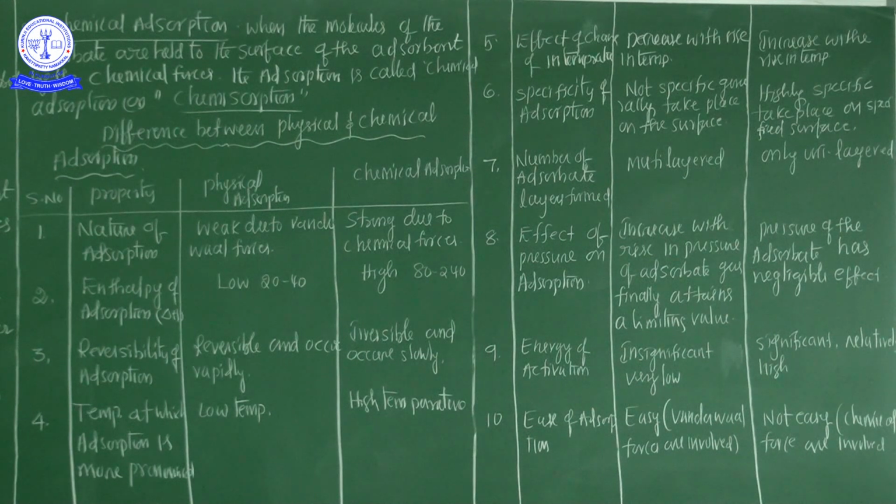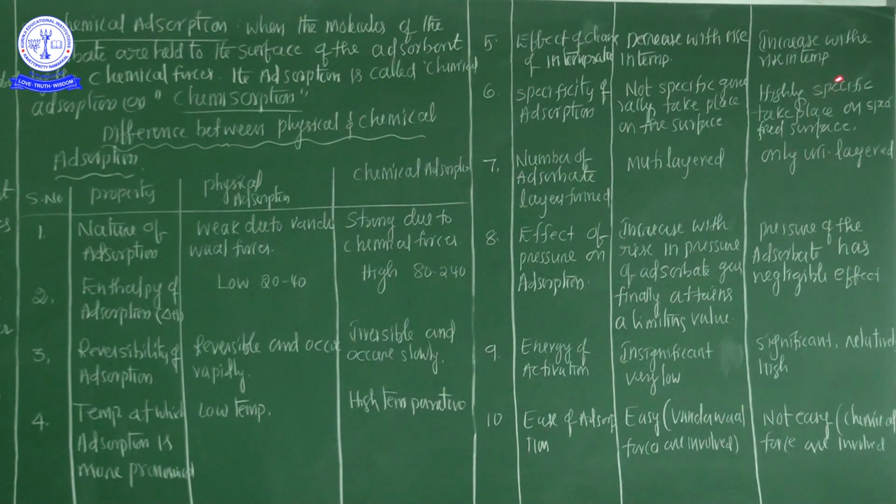And seventh property, number of adsorbate layers formed. In the case of physical adsorption, multilayers are formed.